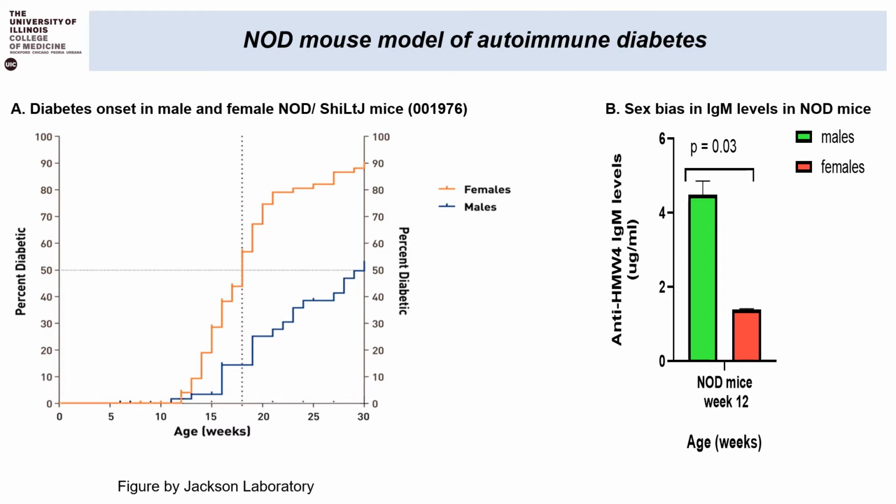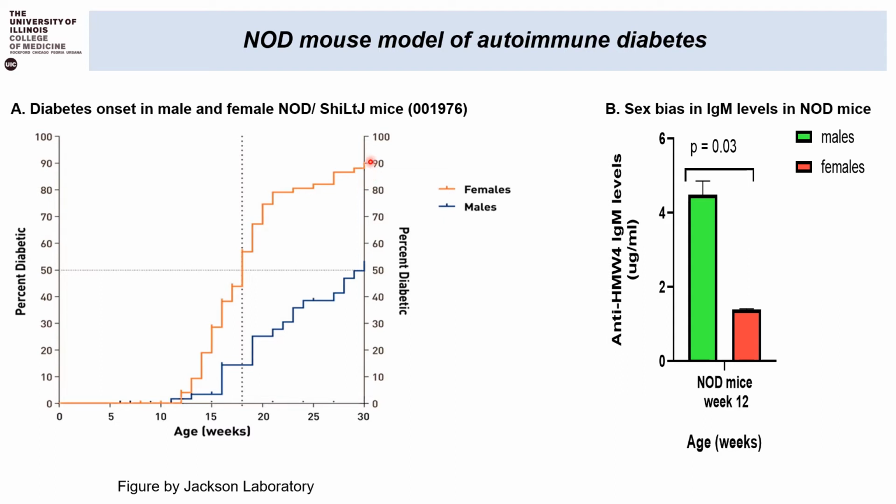In order to do that, we have used the NOD mouse model of autoimmune diabetes as my main research model. As you can see in figure A over here, which is a figure presented by Jackson's laboratory, in the course of 30 weeks, about 92% of the females become diabetic in comparison to 50% of the males. This shows a clear indication of sex dimorphism in the incidence of disease, as well as the fact that females develop autoimmune diabetes at a faster rate, whereas the males are relatively protected.